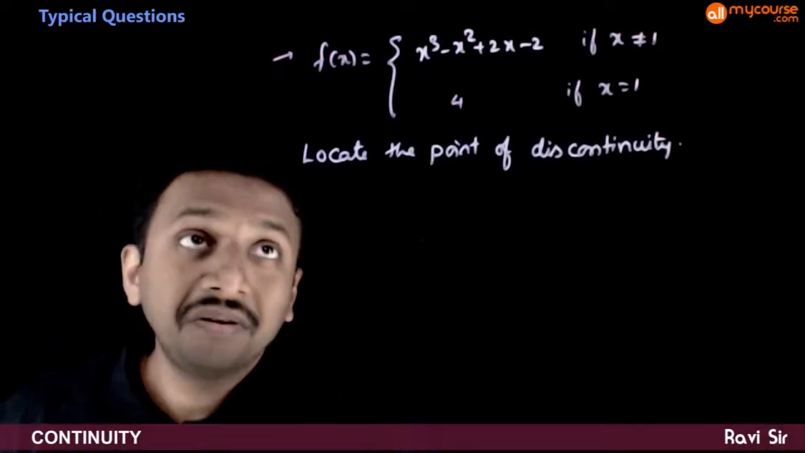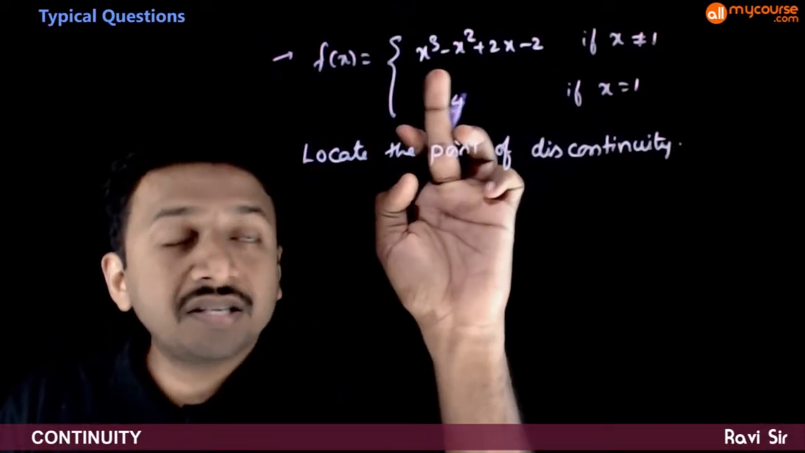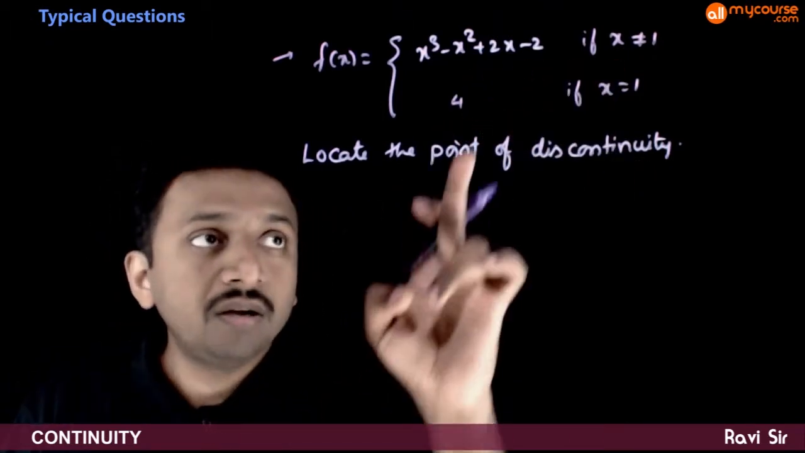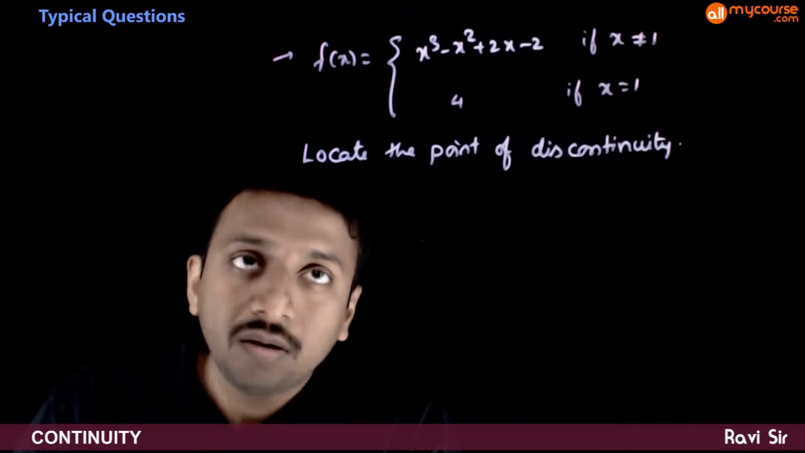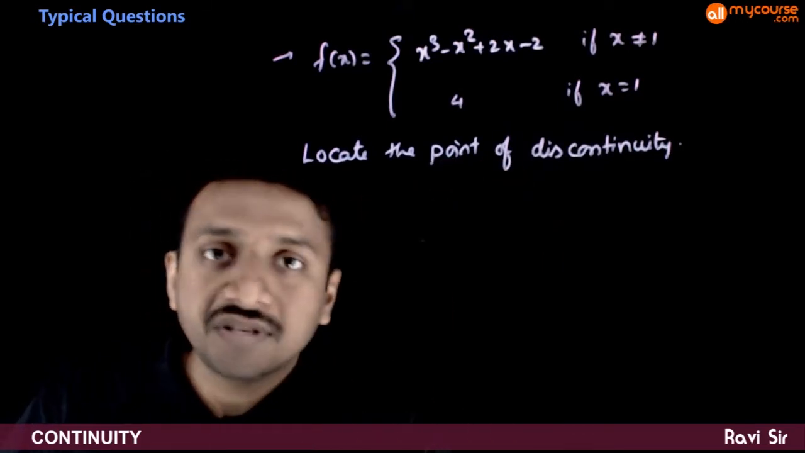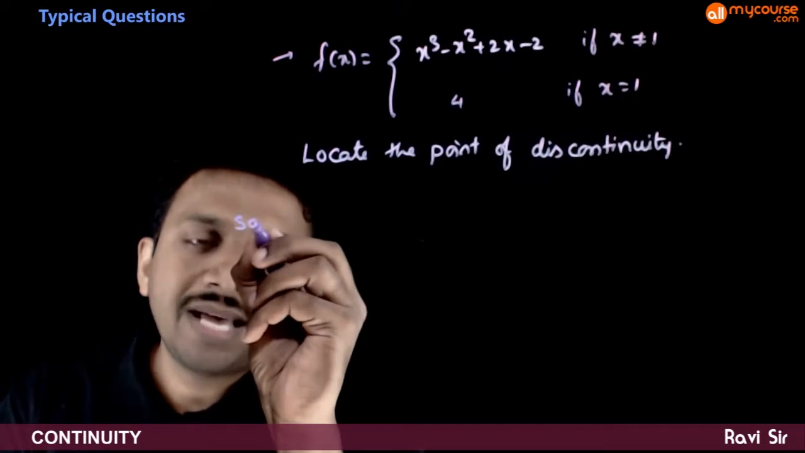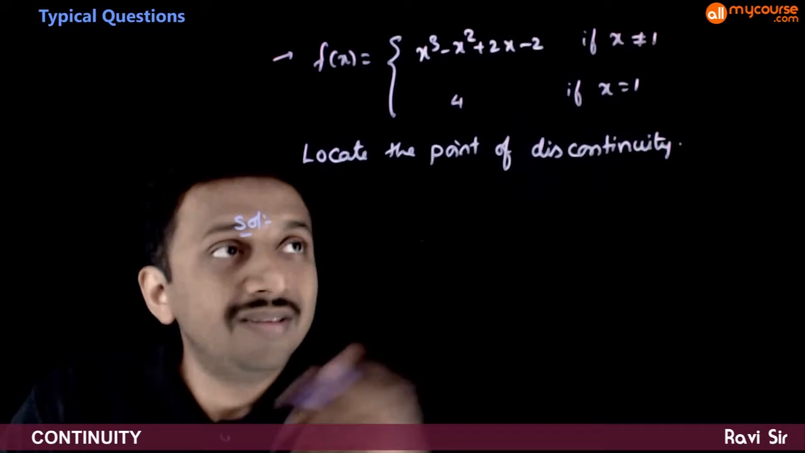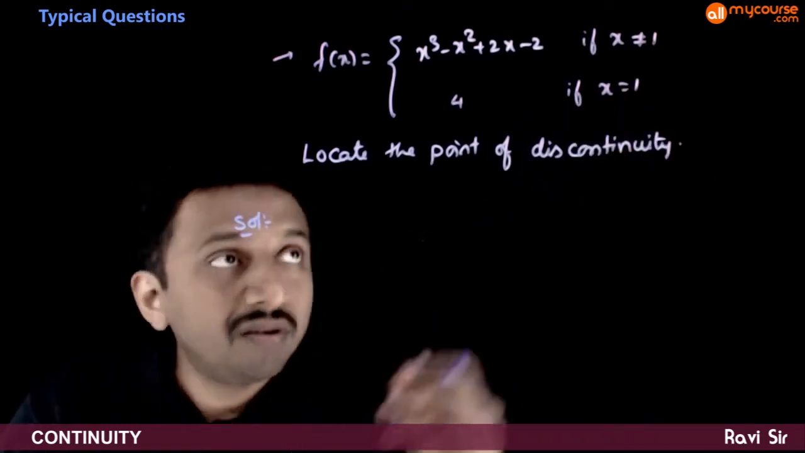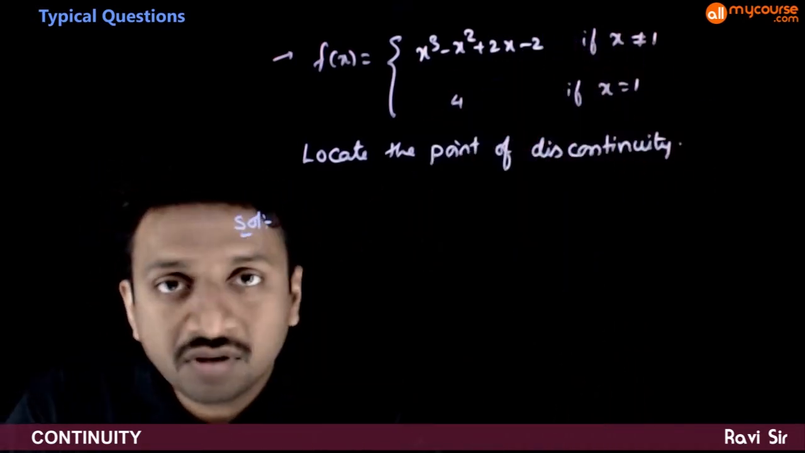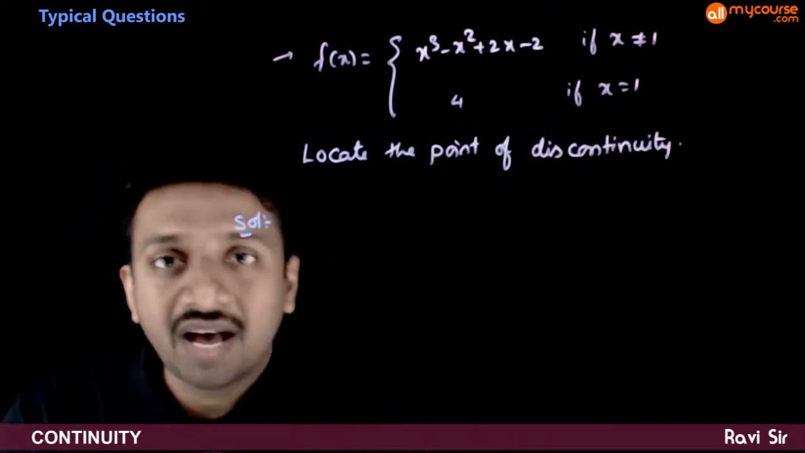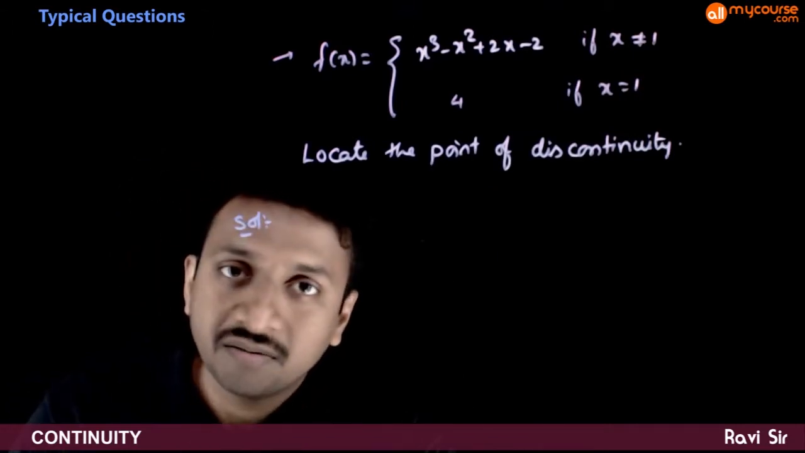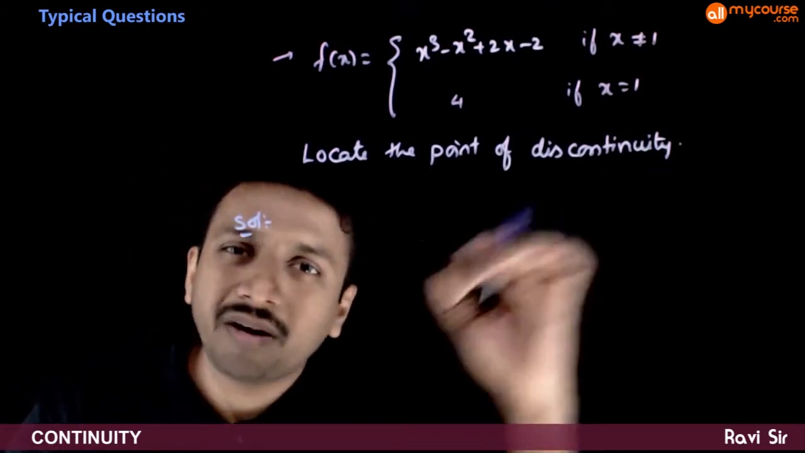In this question, given that f of x is x cube minus x square plus 2x minus 2 if x is not equal to 1, 4 if x is equal to 1. And you are asked to locate the point of discontinuity. As you can see, this function is defined on all real numbers. It is a piecewise defined function. When x is not equal to 1, you have a definition. Exactly when x is equal to 1, you have another definition. Now you are asked to locate the point of discontinuity. So you cannot search over all real numbers.